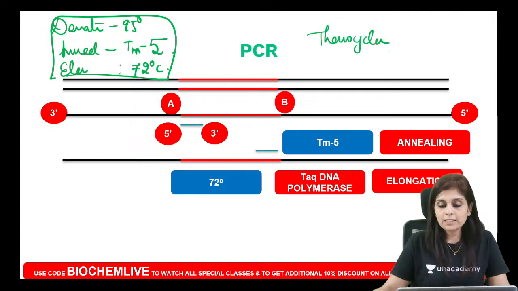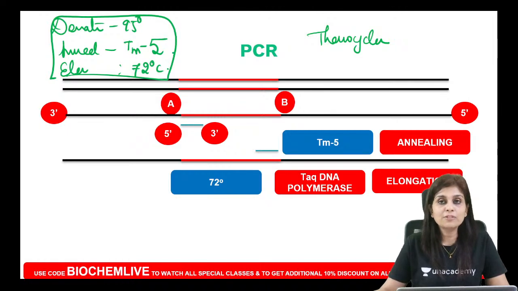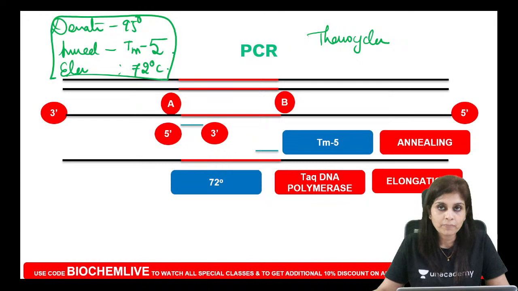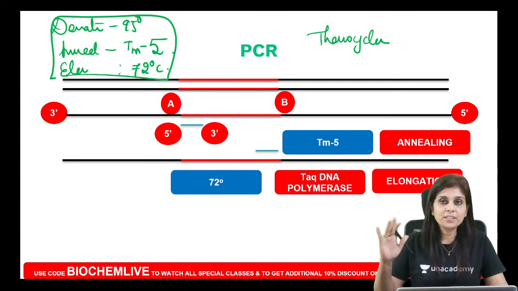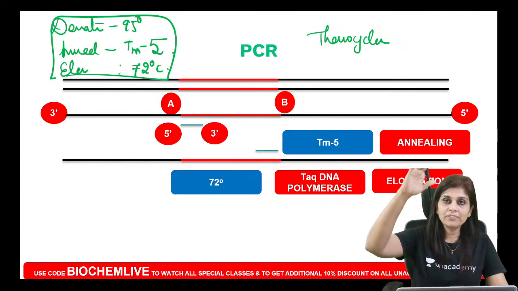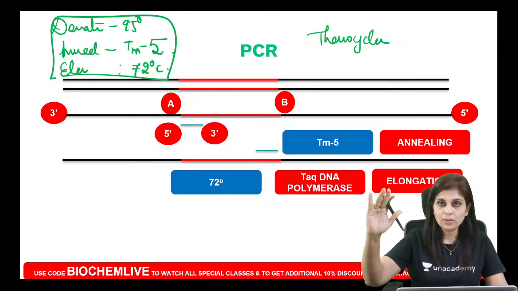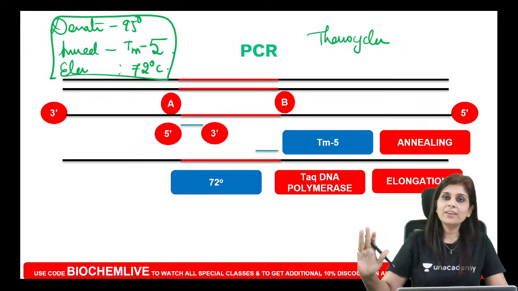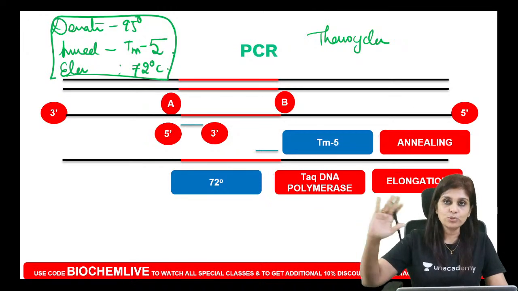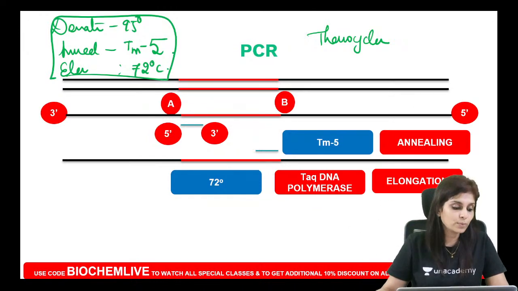Why do you call the instrument a thermocycler? Because the instrument cycles between temperatures. It does not do any other magic. All that the instrument does is first it raises the temperature to 95, reduces it to annealing temperature, increases it to 72. Again increases it to 95, reduces it to annealing, 72. So it cycles between temperatures. That's why the equipment is called a thermocycler.